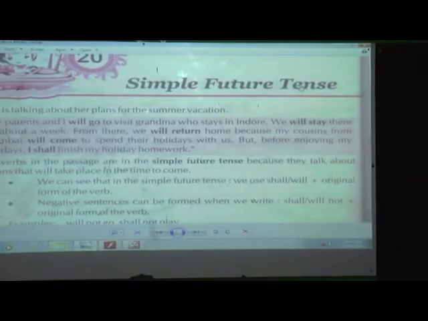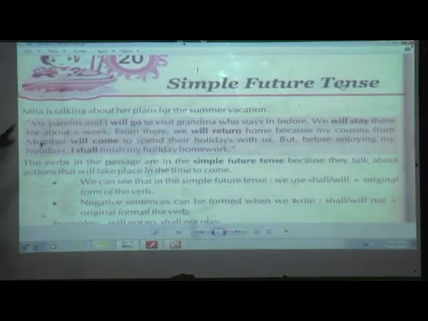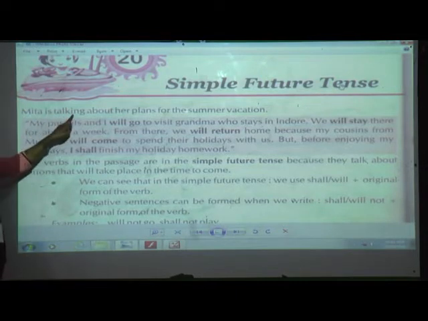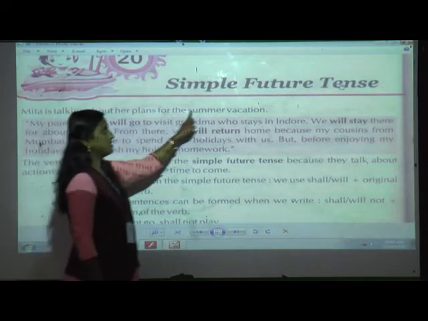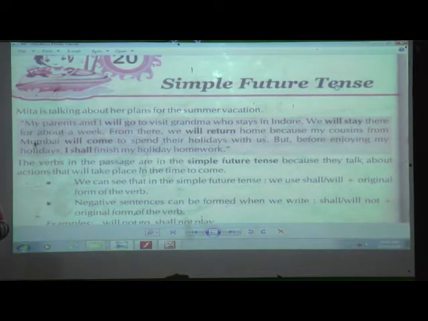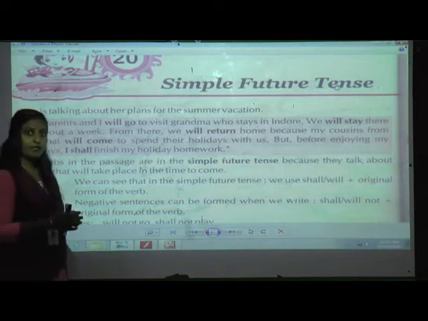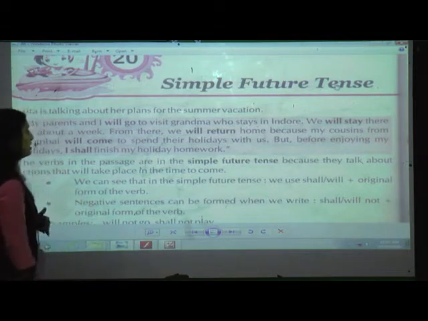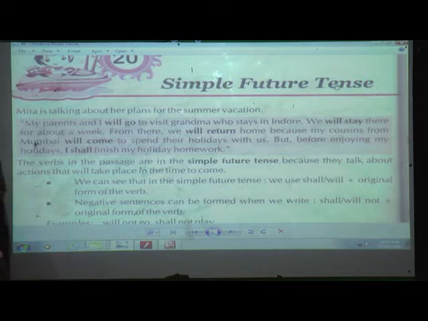Now can we read this? Yes. Nita is a girl talking about her plans for the summer vacation. You are having vacations, yes or no? So you plan before only what we are going to do in our vacation. Same way this girl is also planning what she will do in her summer vacation. So we'll just read what she has planned.